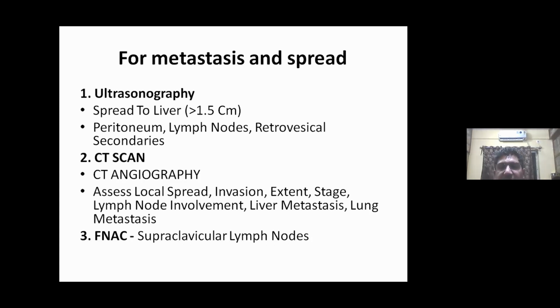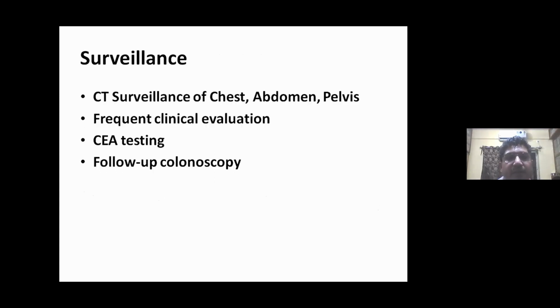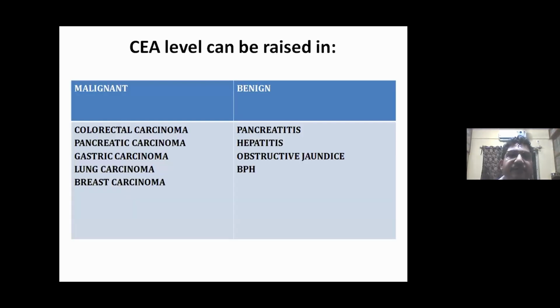Now, if you have suspicion regarding metastasis and spread, you should go for ultrasonography. It can see the liver mets, peritoneal lymph nodes, and retrovesical secondaries. CT scan is also useful. You can add CT angiography with CT scan, which assesses the local spread, invasion, extent, stage, lymph node involvement, liver mets, and lung mets. FNAC for supraclavicular lymph nodes. Now, we also have to keep in mind the surveillance: CT surveillance of chest, abdomen, pelvis, frequent clinical evaluation, CEA testing and follow-up colonoscopy.